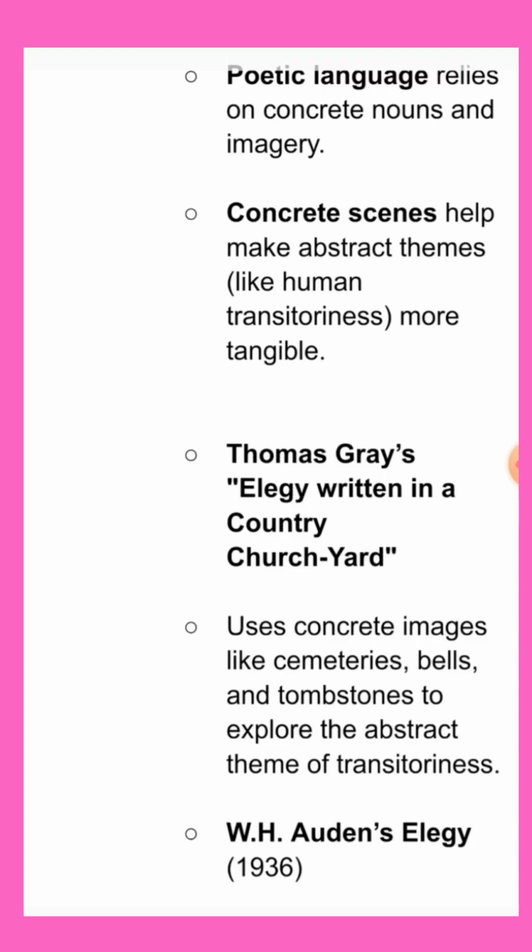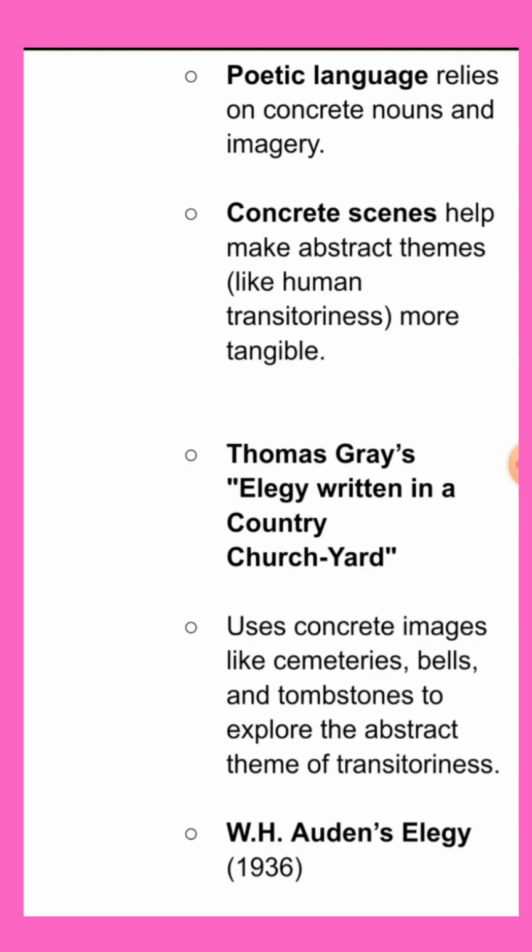Then we have concrete scenes, which help make abstract things like human transitoriness more tangible. Like in Thomas Gray's Elegy Written in a Country Churchyard, how he uses concrete images like cemeteries, bells, and tombstones to explore the abstract theme of transitoriness.